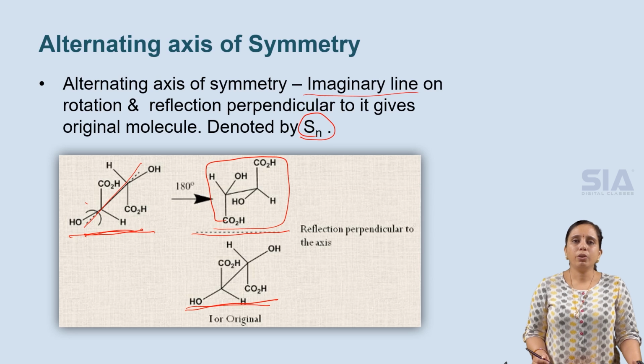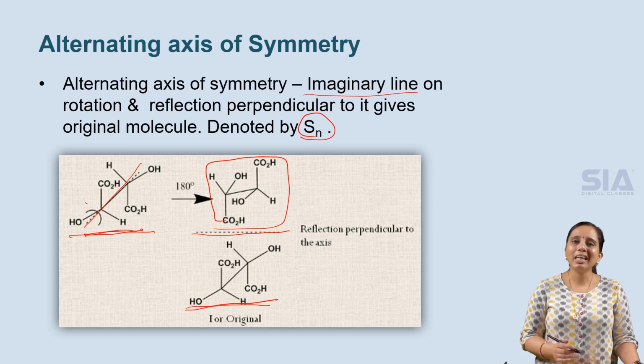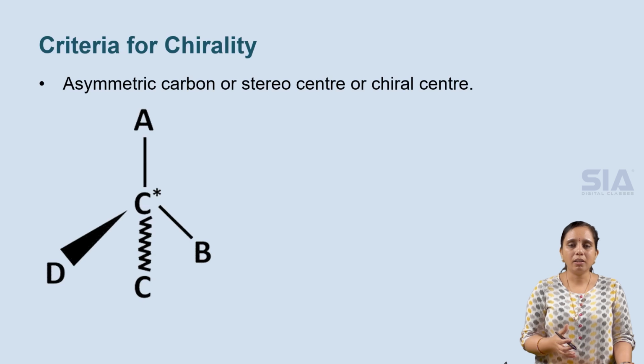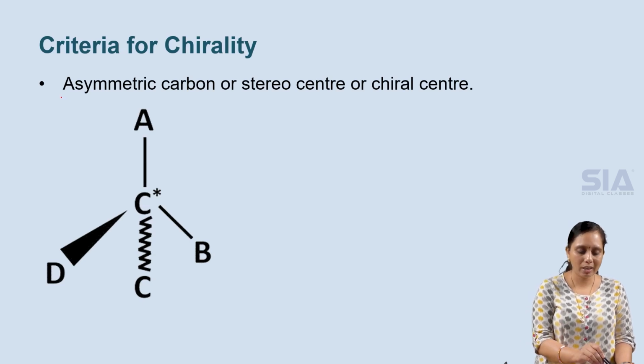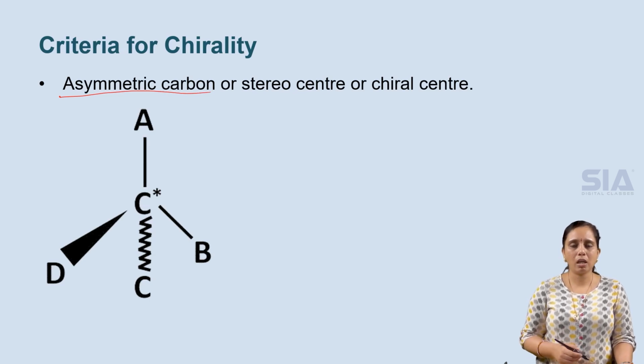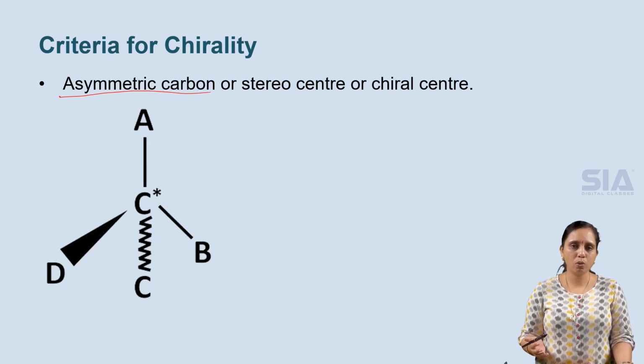Chiral molecules do not contain any element of symmetry. All these four elements of symmetry are absent in chiral molecules. If they are absent, those molecules are called chiral molecules. The criteria required for a molecule to be chiral are that it should contain an asymmetric carbon, which is a carbon surrounded by 4 different groups. There are no similar groups at all.